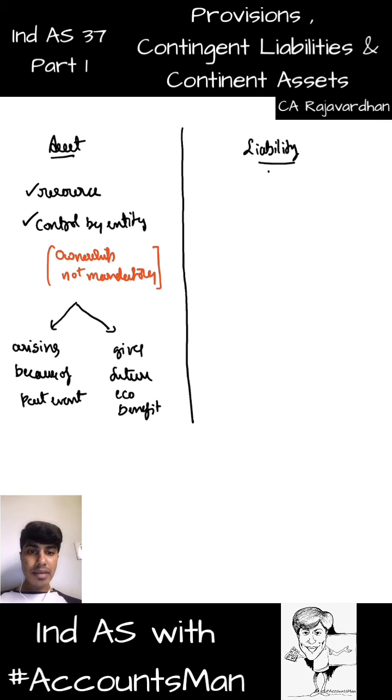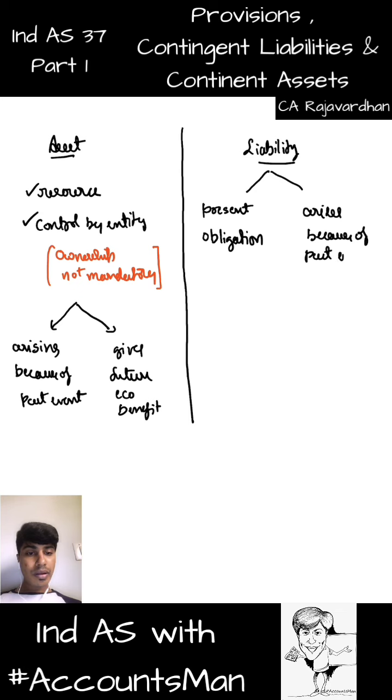Now what exactly is liability? Liability is a present obligation. It's an obligation in the present, arising because of a past event. So asset and liability are opposite to each other. A past event resulting in a future or present economic inflow, economic benefit, is an asset, or a past event leading to a present obligation is a liability.